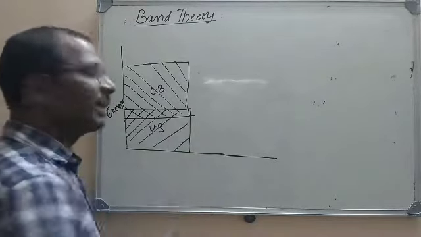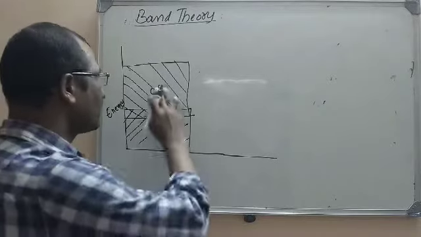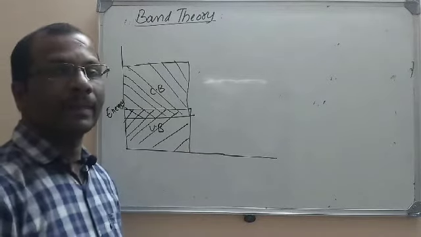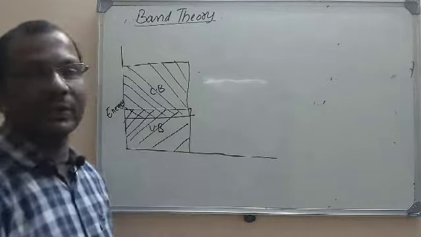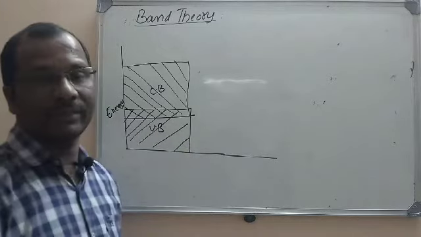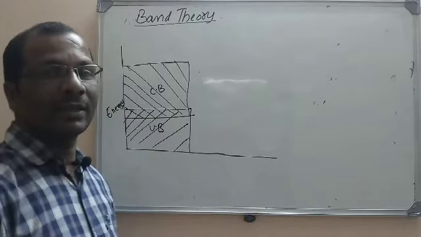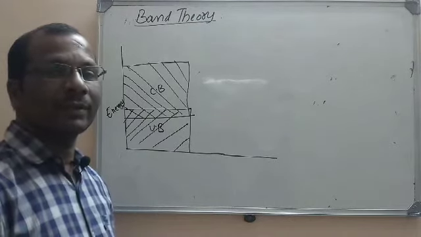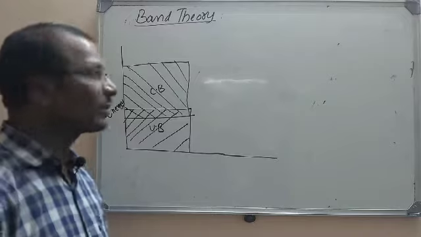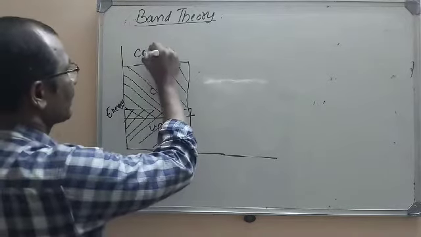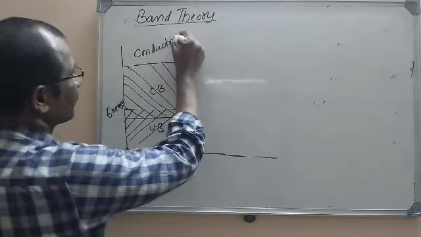But what happened here? The valency band and the conduction band do not have any gap, so the electron is already in the conduction band. The promotion of electrons is easy here because the valency band is overlapped with the conduction band, so they are very good conductors at room temperature.